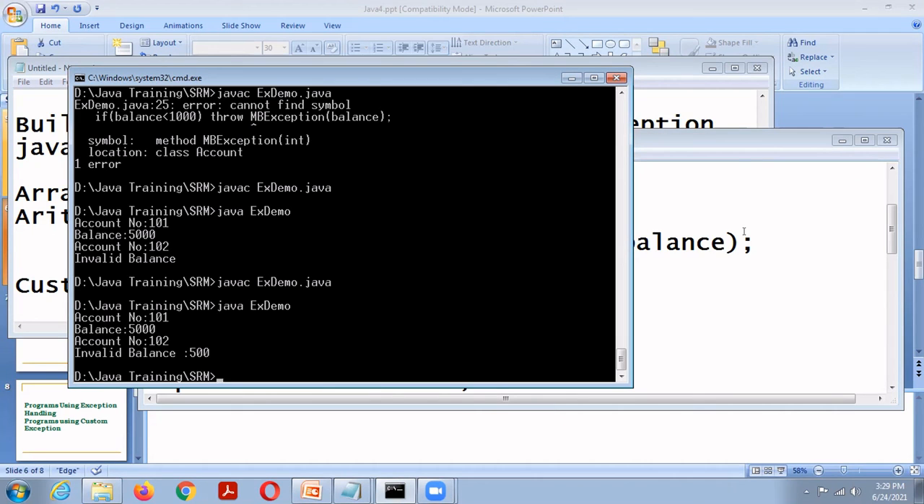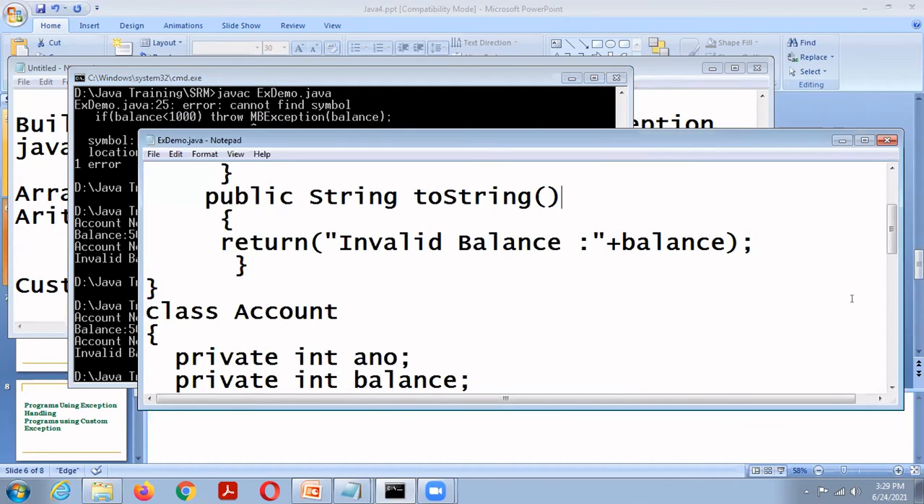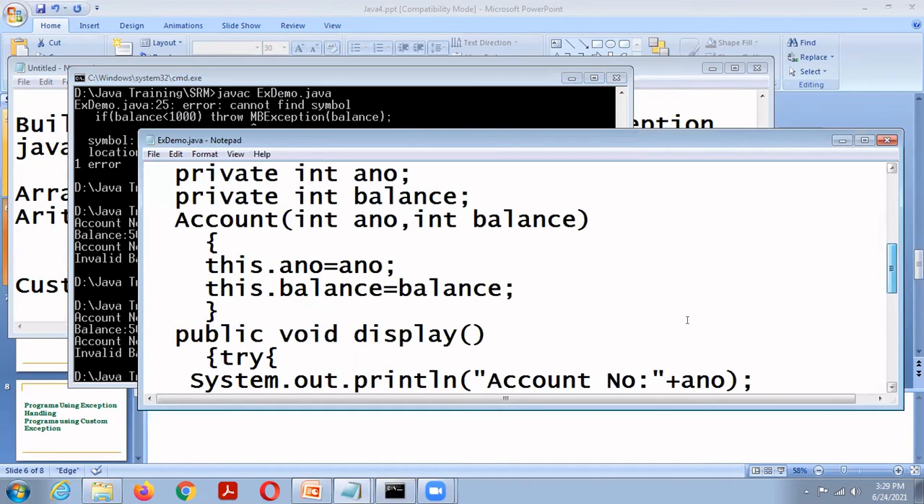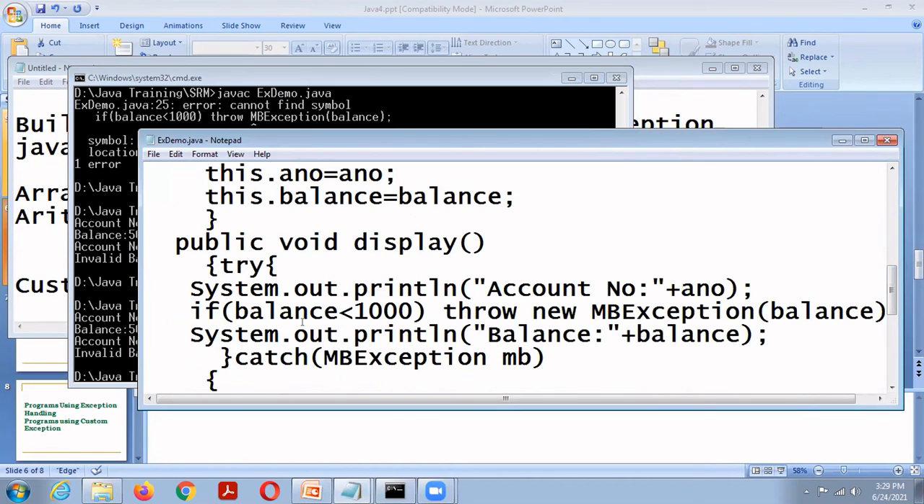Sir, so here for the first case, since there is no exception, we are not calling anything. In the second case, we are calling the exception class, no, sir? Yes, because it is 500, and we have given that if the amount is less than the minimum, in this situation, the try catch, it will throw MP exception. Otherwise, it will print the balance.